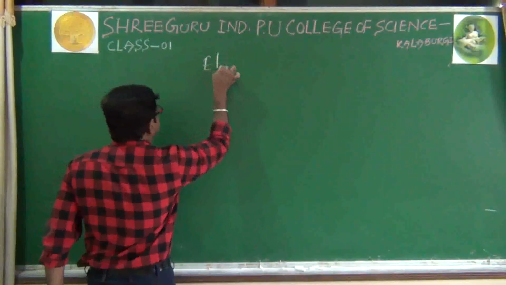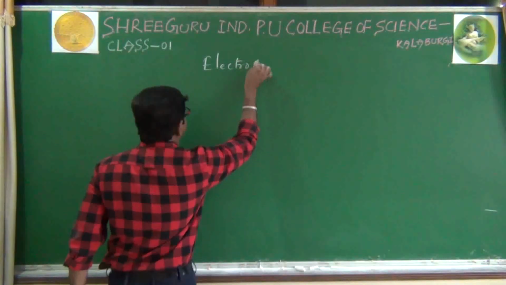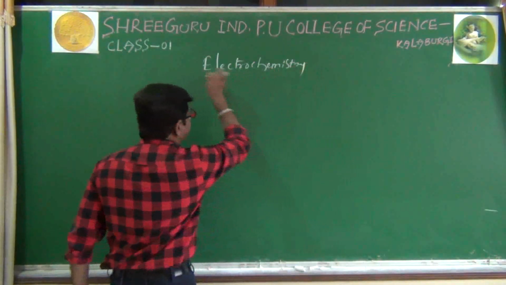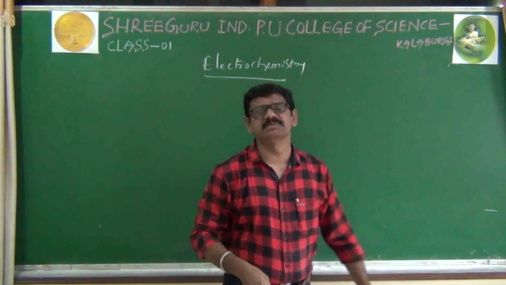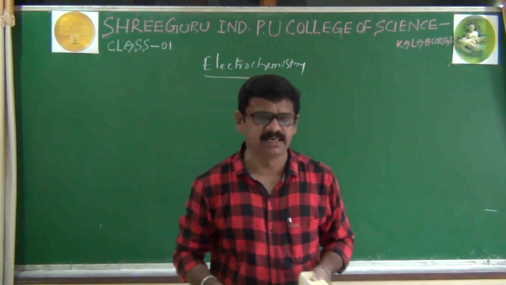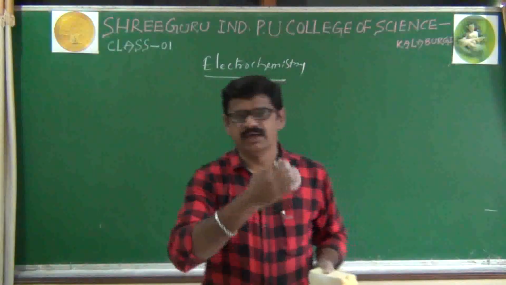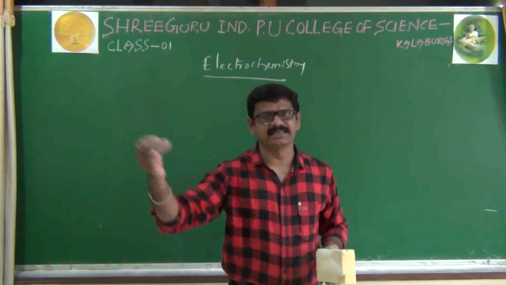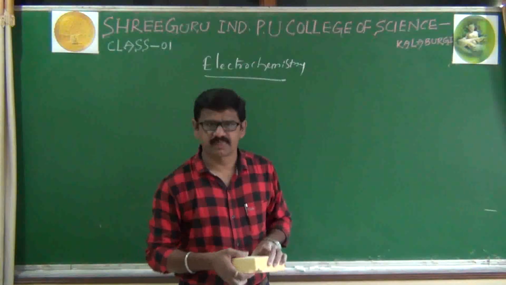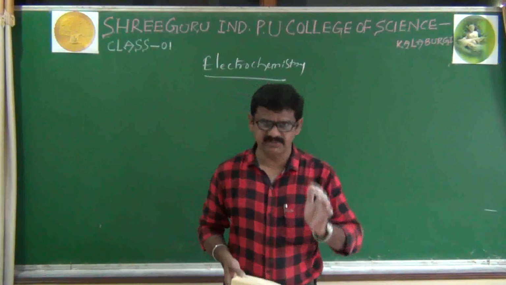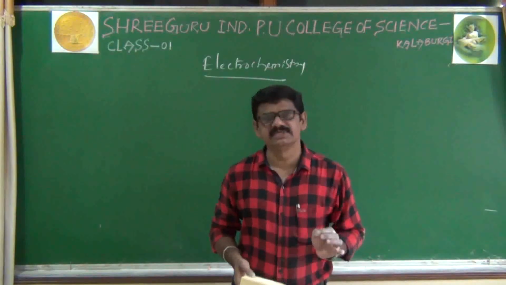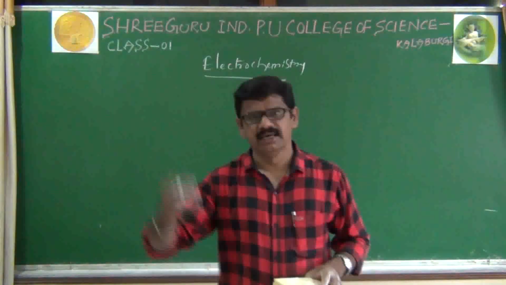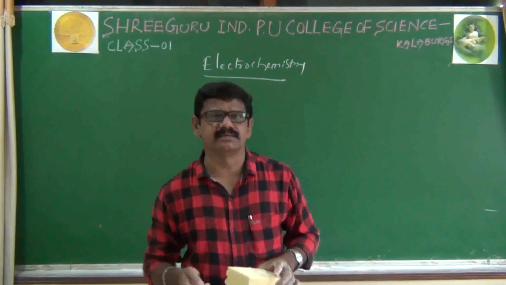Right. First we will see its definition. Very simple. Electrochemistry is a branch of physical chemistry which deals with the conversion of chemical energy to electrical energy as well as electrical energy into chemical energy. That's it. Electrochemistry is a branch of physical chemistry which deals with the conversion of chemical energy into electrical energy as well as electrical energy into chemical energy.